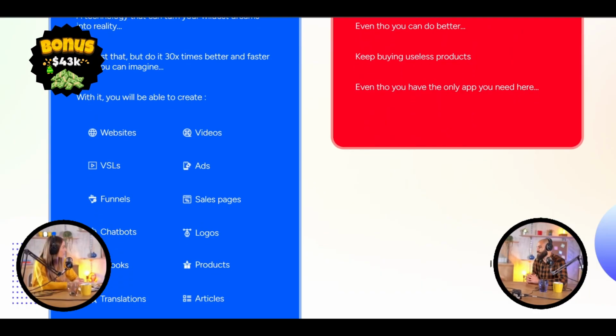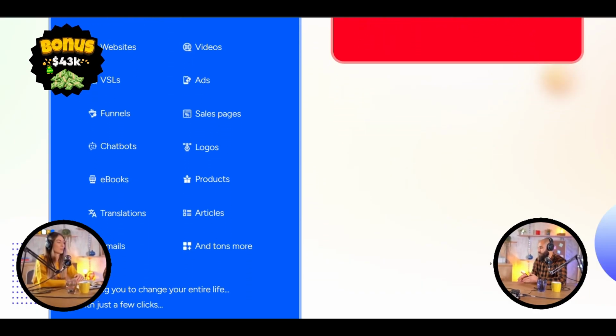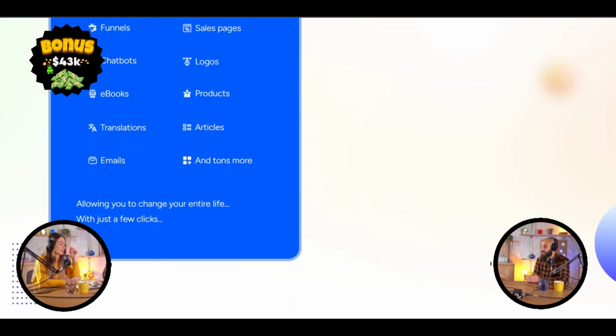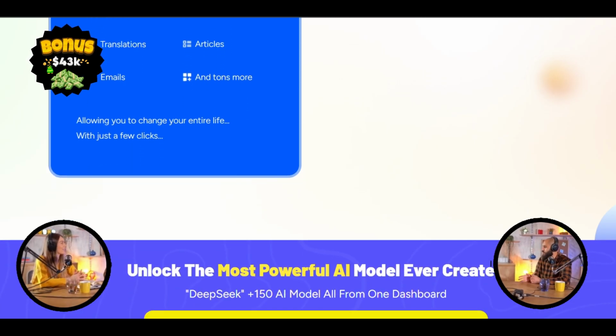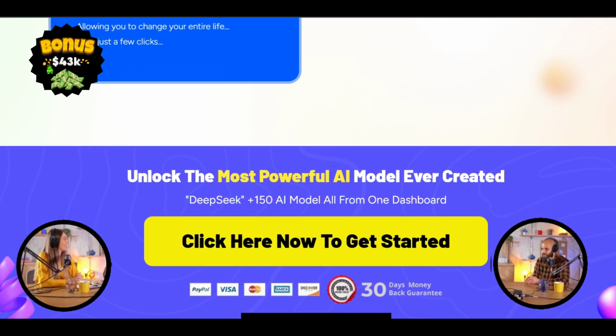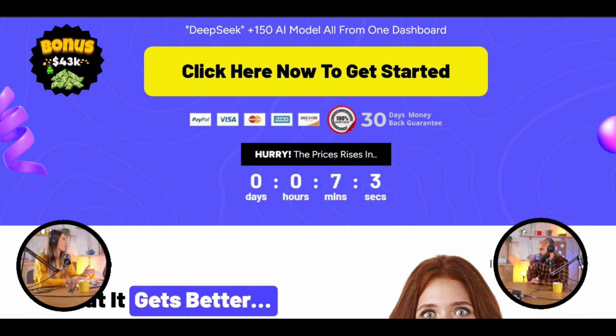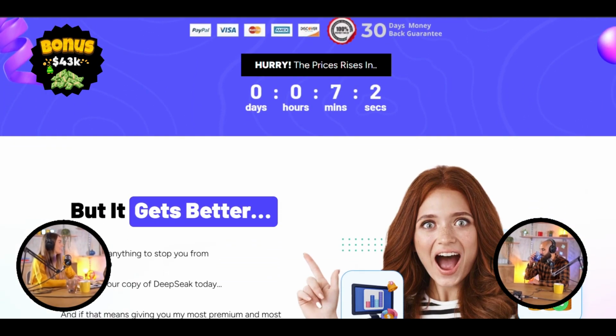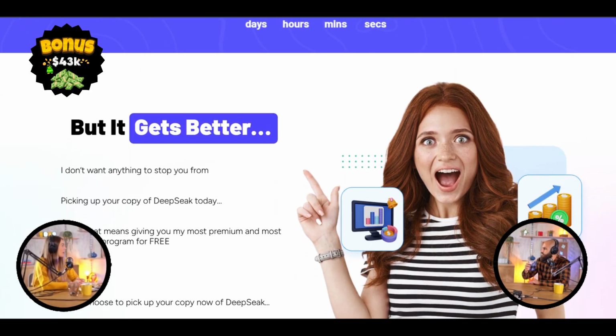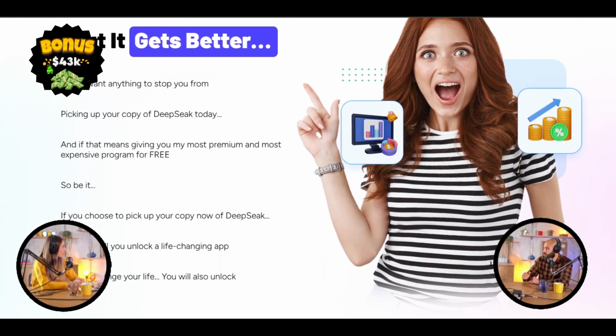It's like getting one of those, what do they call those, super high-tech 3D printers? Exactly. You can do amazing things with them, but you need to put in the time to learn how to use them right. Right. And while DeepSeek does offer tutorials and stuff, some users feel like they could use a bit more guidance, especially if they're not that comfortable with technology. So a little hand-holding for the newbies.